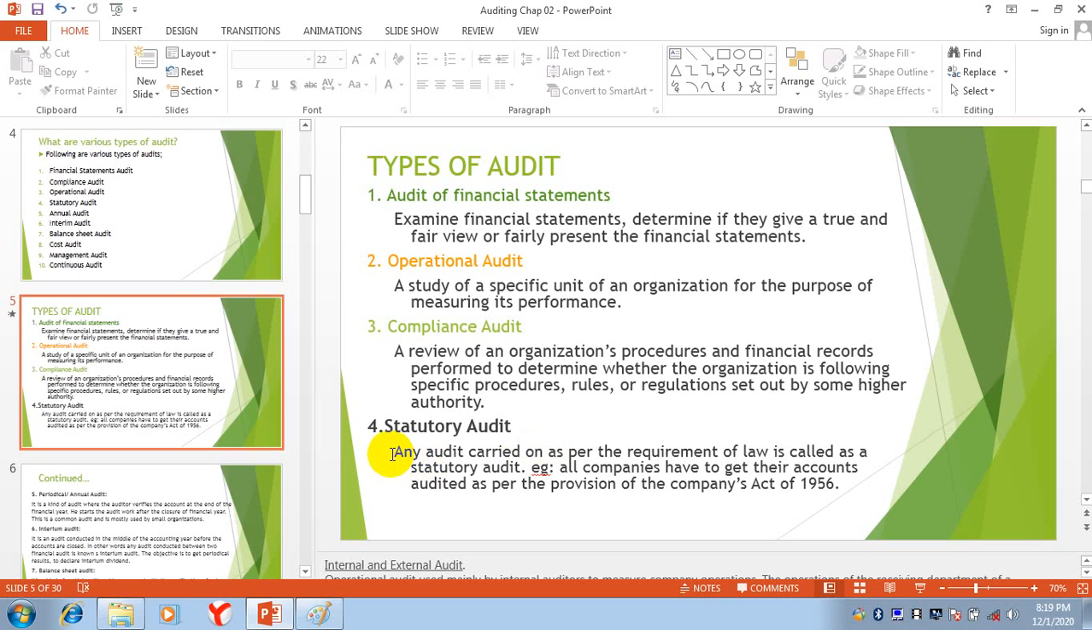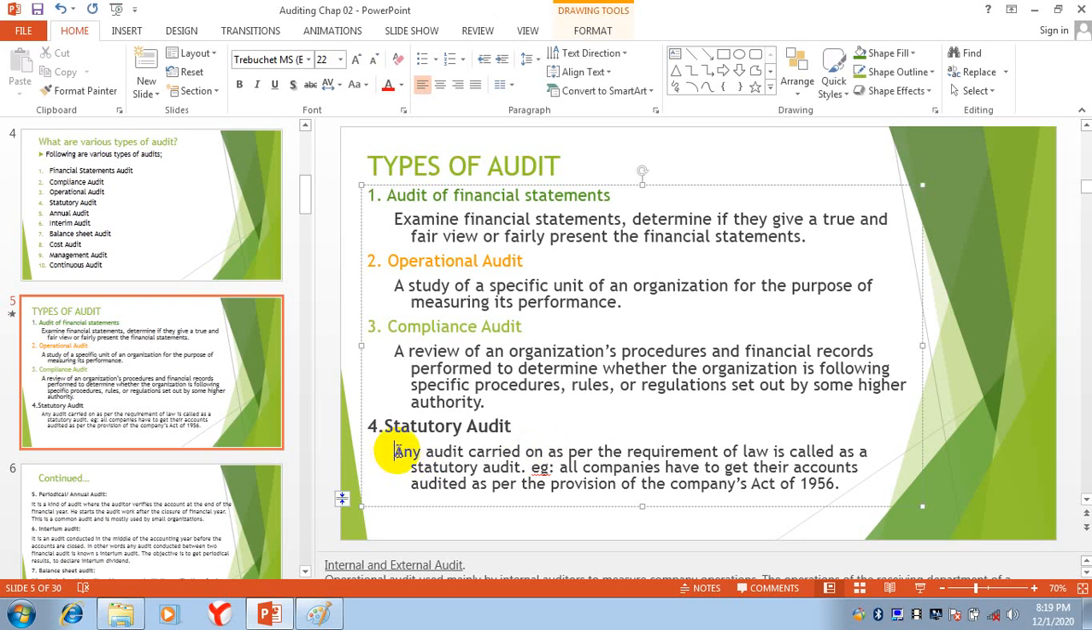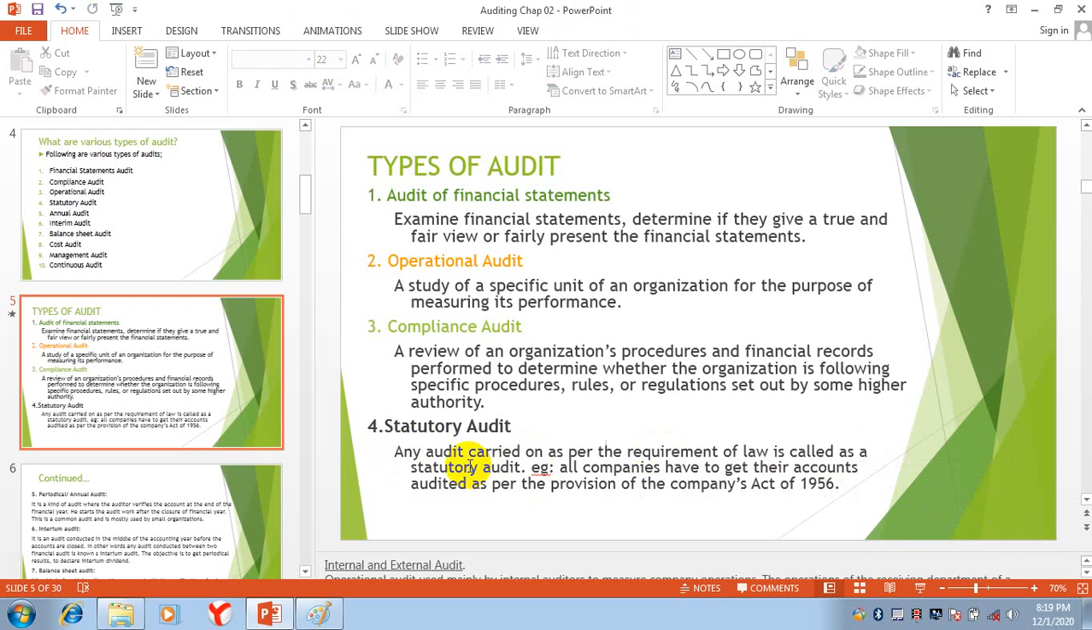No. From the government side, on all businesses, it is a requirement that they audit their accounts once a year. So this is what? This is statutory audit, you can say. But statutory audit is for joint stock companies, that they will audit their accounts once a year.